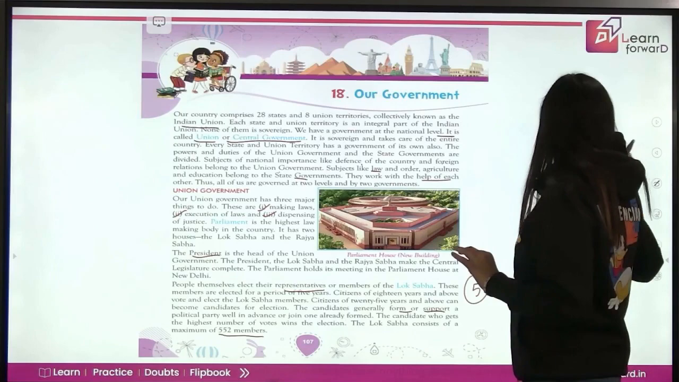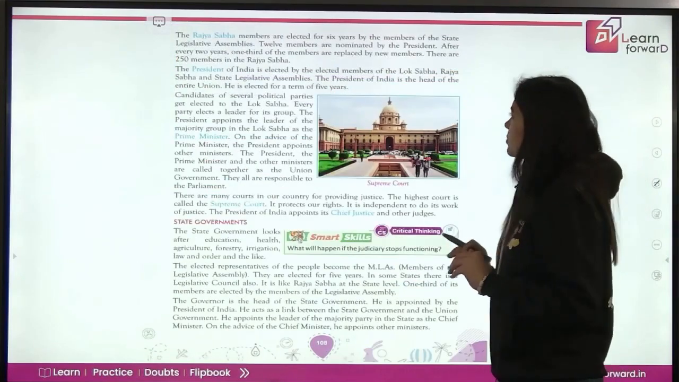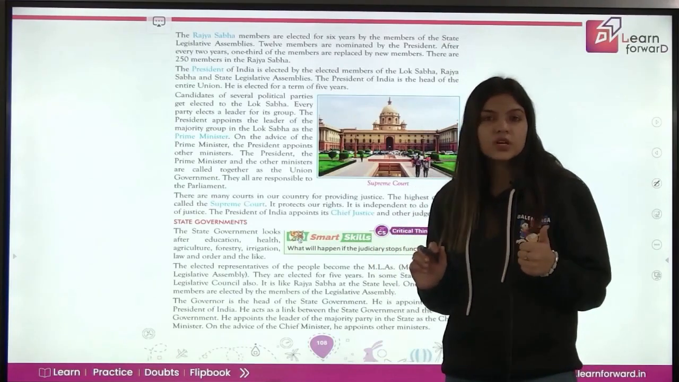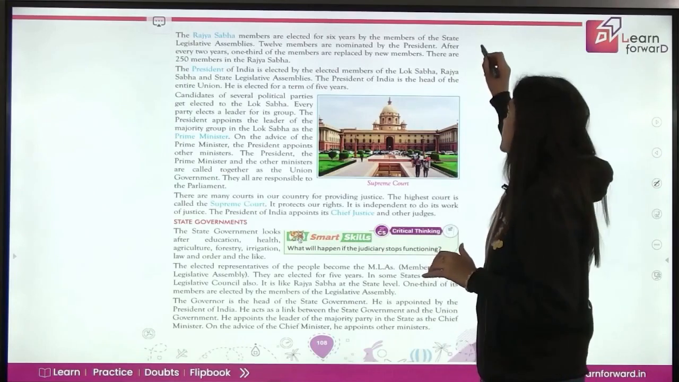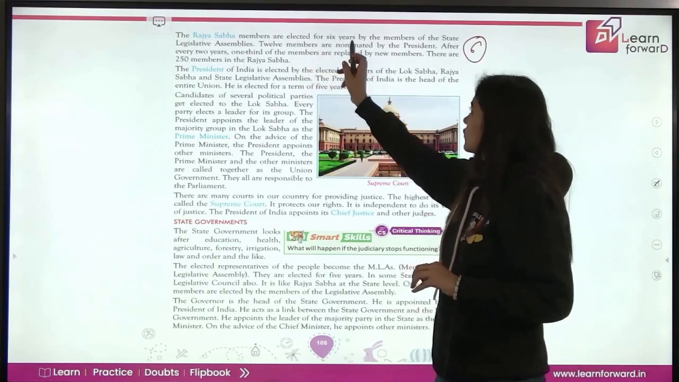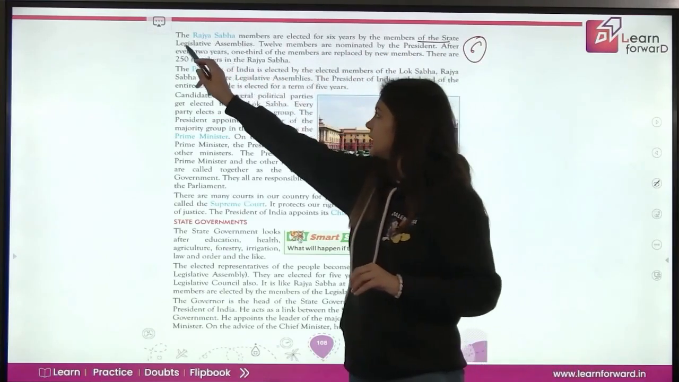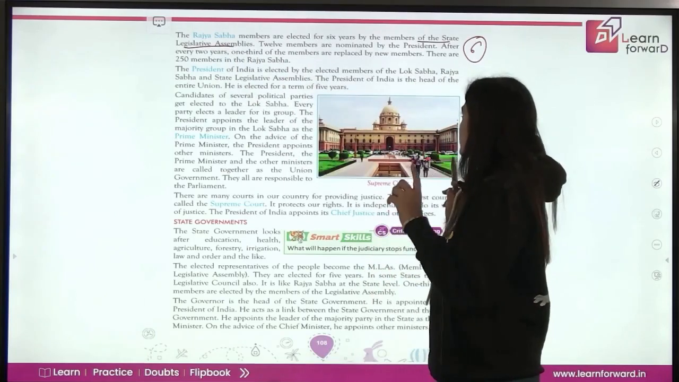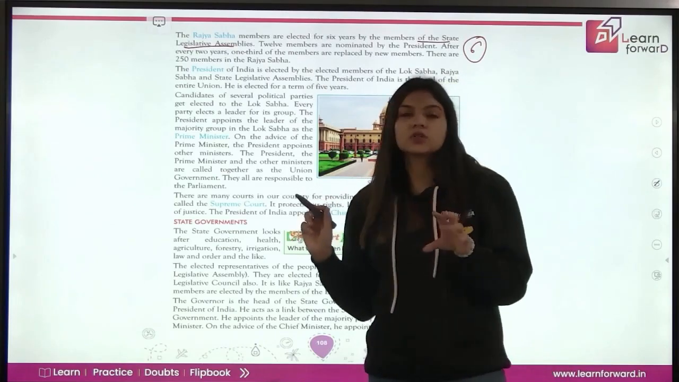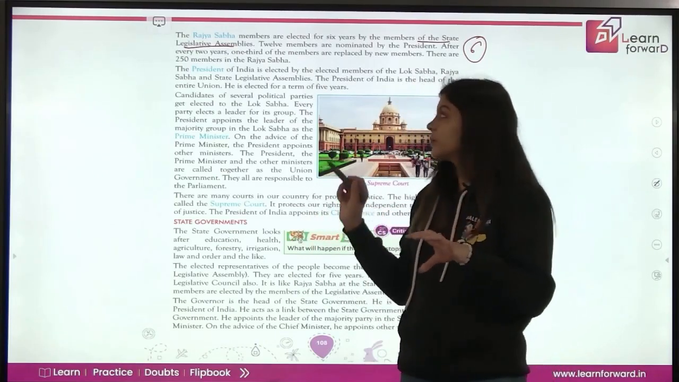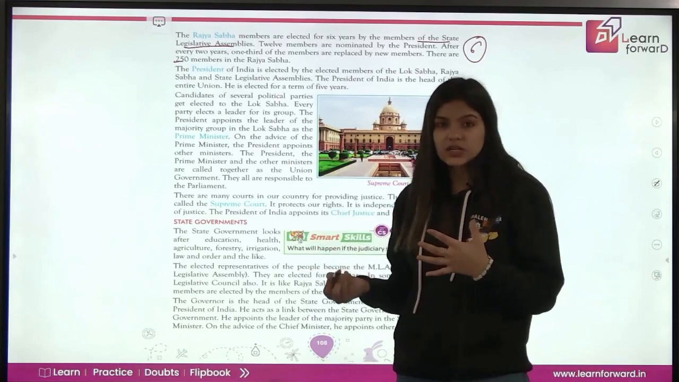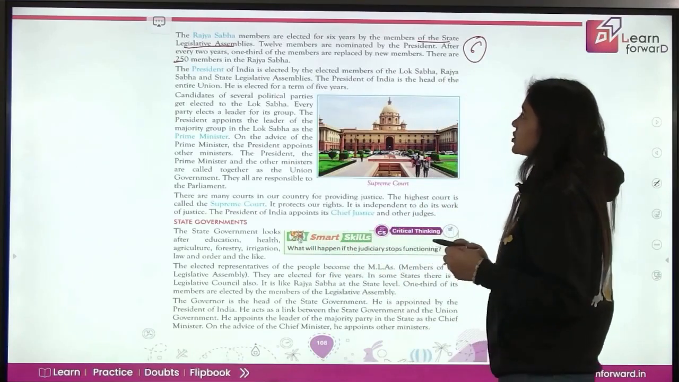So this was about your Lok Sabha. Now Rajya Sabha. Rajya Sabha members are elected for 6 years. So the difference between Lok Sabha and Rajya Sabha is that the candidates in the Lok Sabha are elected for 5 years and the candidates in the Rajya Sabha are elected for 6 years. Now, members are elected for 6 years by the members of the state legislative assembly. 12 members are nominated by the president. After every 2 years, 1/3 of the members are replaced by new members. So इसमें क्या होता है, हर 2 साल बाद 1/3 members जो होते हैं, total members are 250, उनको change किया जाता है, re-elect किया जाता है. So that is how Rajya Sabha works.